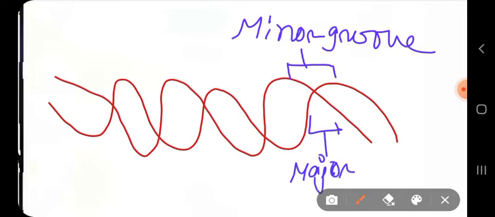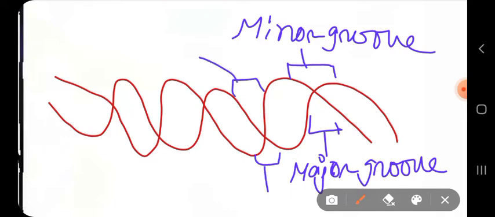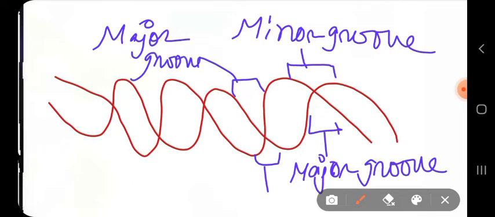Here also, this is the major groove, and the opposite is the minor groove, because it is of less depth.